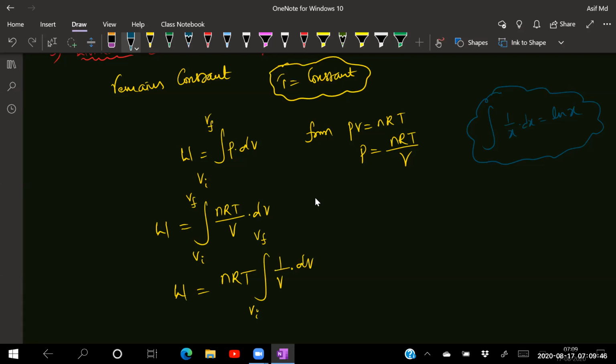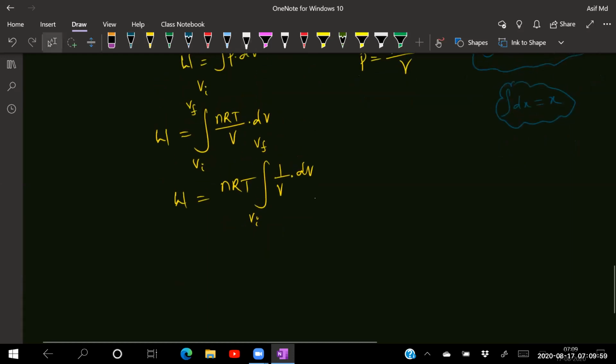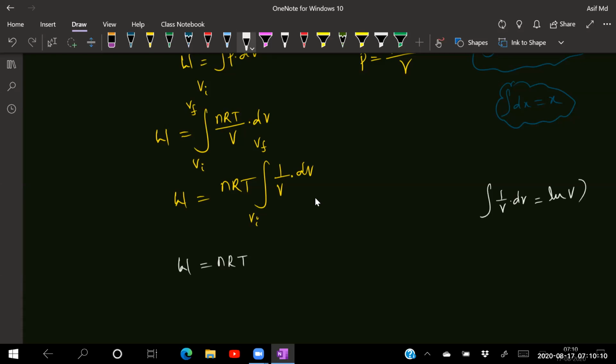So what is the formula? Integral of 1 by x into dx is equal to ln x, or it is also written as log x. Integral of dx is always equal to x. Now let us try to simplify this one. W is equal to nRT times the integral of 1 by V into dV, which will become ln of V. What are the limits? V initial to V final.